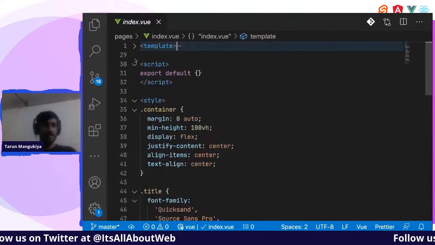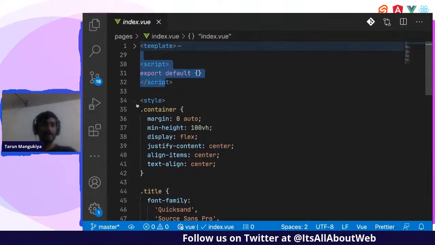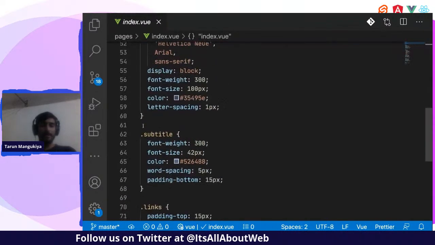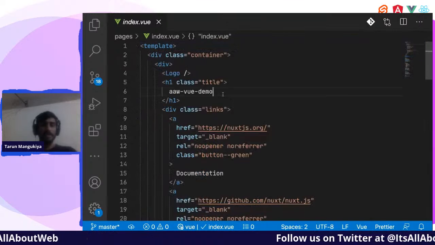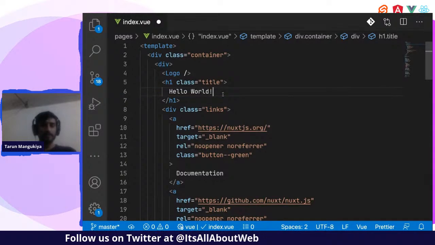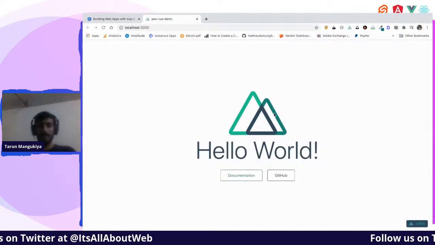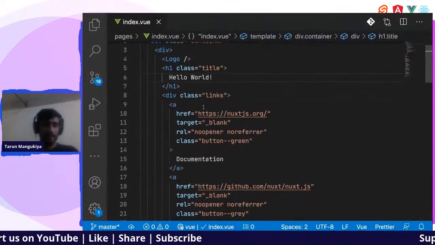As I told you, there is a template which is purely HTML. There is a script, we haven't done anything in the script yet, and there is a style, where we can write any style we want. Okay, so let us try to change some code. Hello world, and save, and it will work. Right, so this is there.